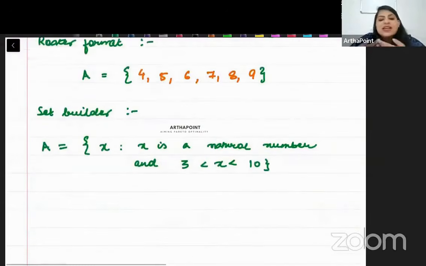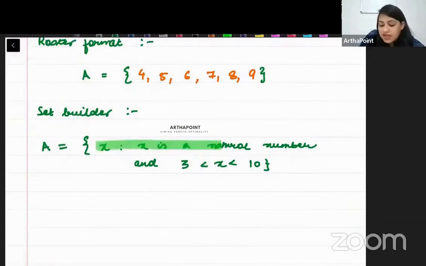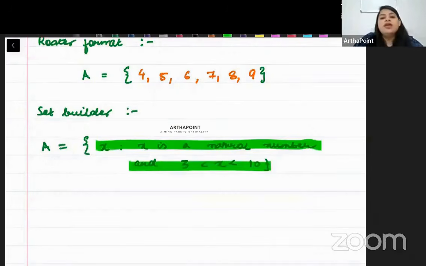So this is a set builder format. What am I doing in this? I am saying I want all x's such that x is a natural number and x should be between 3 and 10. So this becomes your set. I hope this is clear to you. Okay? Now I will give you some questions and let us practice those.